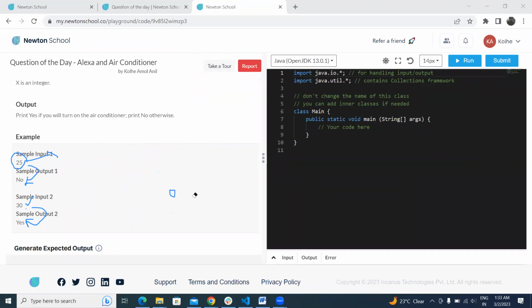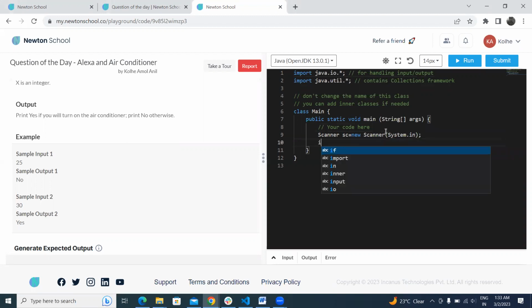So let's try to write the code for this problem. First, we take the input: Scanner sc equals new Scanner(System.in). Then we are given one single integer, which is the temperature of the room, X. So we write sc.nextInt().